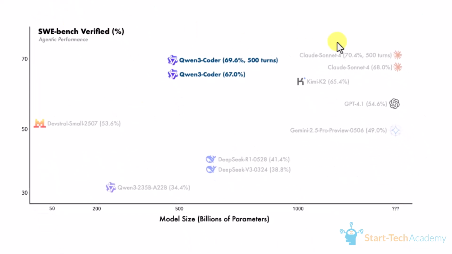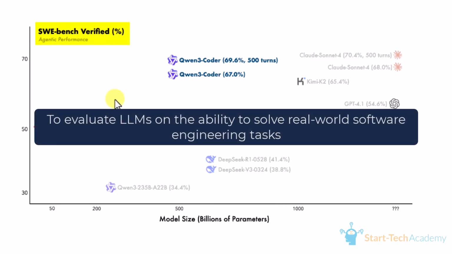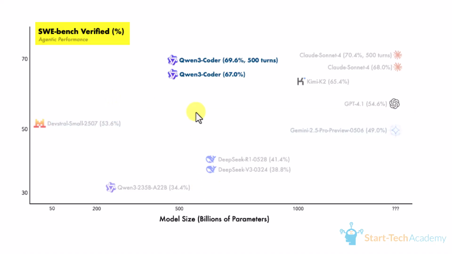Now let's understand what this graph says. This is the SWE benchmark, which is designed to evaluate LLMs on the ability to solve real world software engineering tasks. And here you can see the other models. For example, you can see GPT-4 here. The performance of GPT-4 is only 54.6% with more than 1 trillion parameters. And here's our Qwen3. We also have Claude Sonnet, which is known for programming, which is the best model yet for programming. But you can see the performance of Qwen3 and Claude is very similar. But one more thing is that Claude has been trained on more training data.